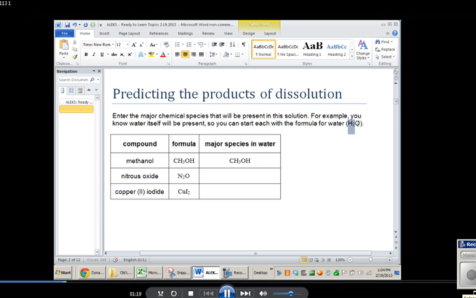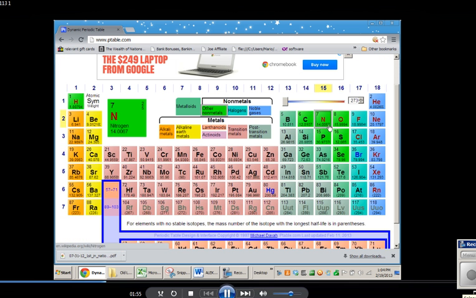Nitrous oxide is going to be a little bit different. Let me throw the water in there. Okay, so the only difference though for nitrous oxide is going to be that it's water and nitrous oxide. The compound itself does not get dissociated into ions. The reason I know this is because it's a covalently bonded molecule. Those are both nonmetals, and if you see nonmetals in a compound, they're not going to be ions. So it's not like the nitrogens are going to be plus charged and the oxygens are going to be minus charged. In fact, since they're both nonmetals, you should expect that they're going to be covalently bonded, and therefore the water's not going to break it up.